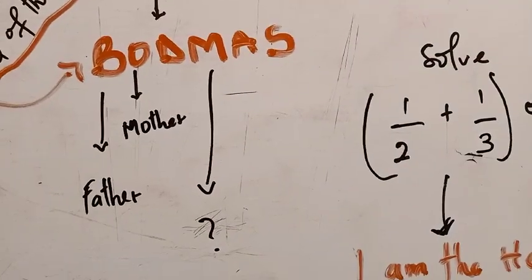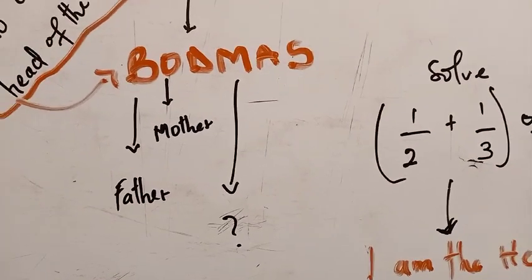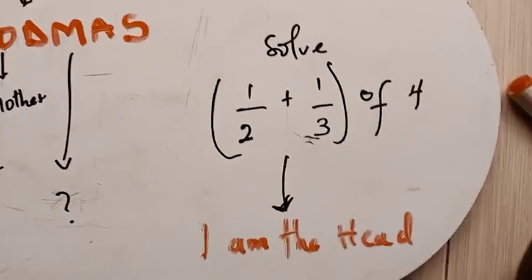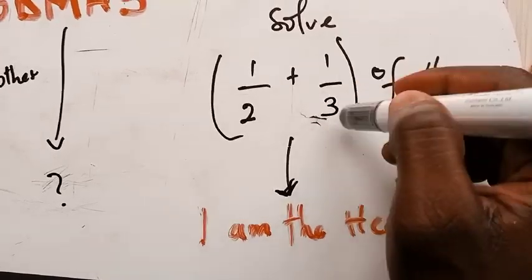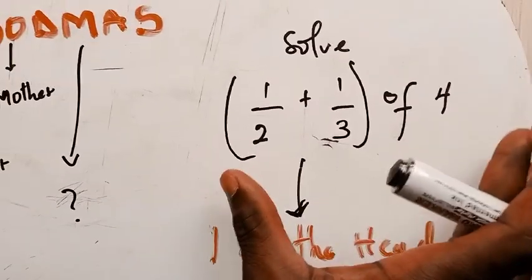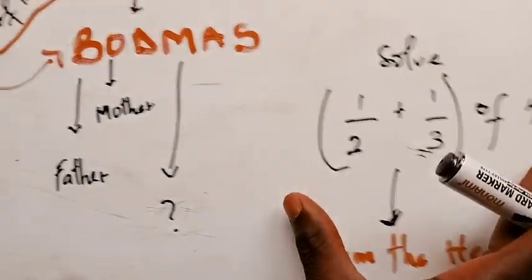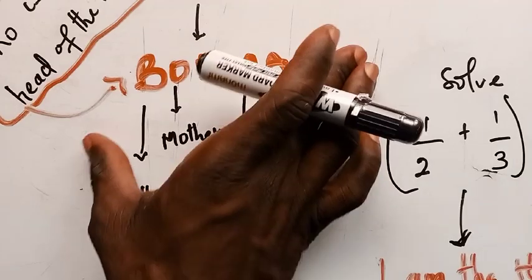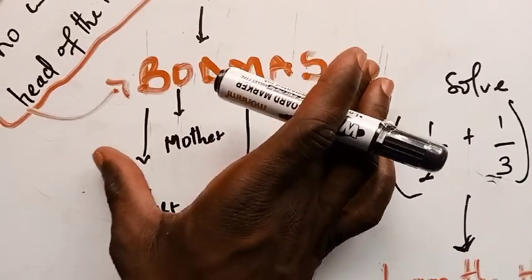Now, if you have a question like this, let's look at this question that says 1 on 2 plus 1 on 3, all in brackets, of 4. Which method are you going to use to solve this particular question? What we need in solving this problem is BODMAS, which says a bracket first.